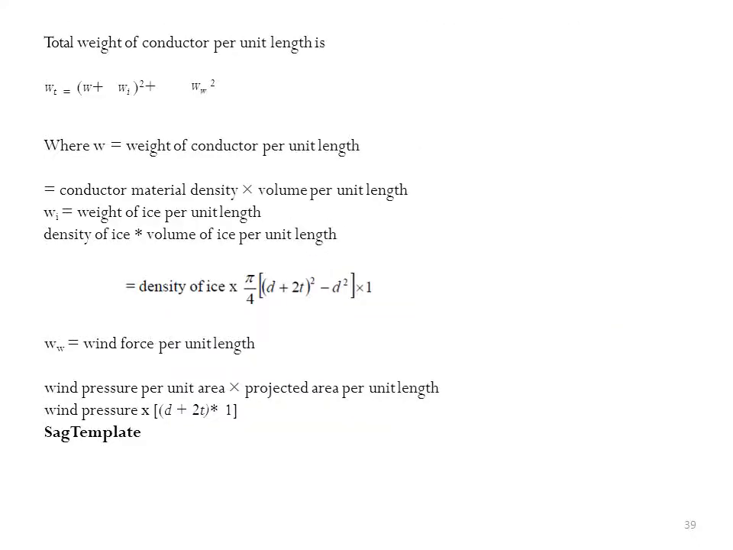The total weight of the conductor per unit length wT is equal to the square root of (w plus wi) square plus ww square, where the weight of the conductor per unit length is equal to conductor material density into volume per unit length, wi is the weight of ice per unit length, density of ice multiplied by volume of ice per unit length, and ww is the wind force per unit length, that is equal to wind pressure per unit area into projected area per unit length. Then the sag template.